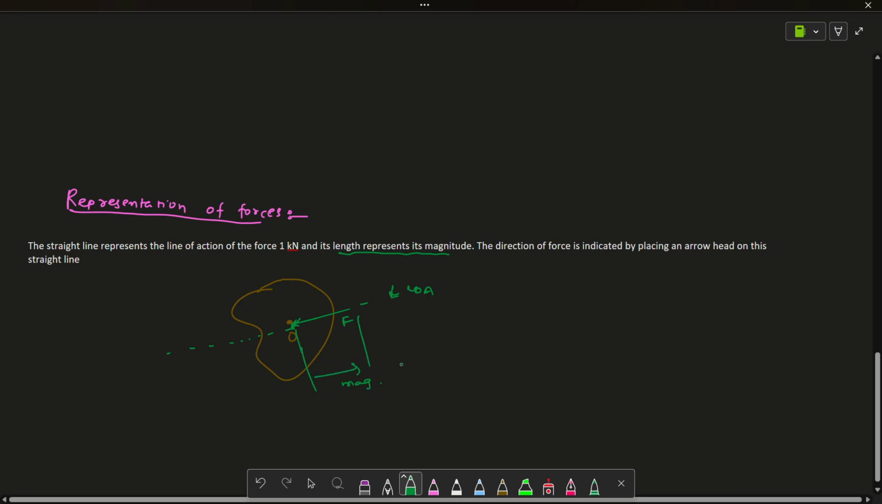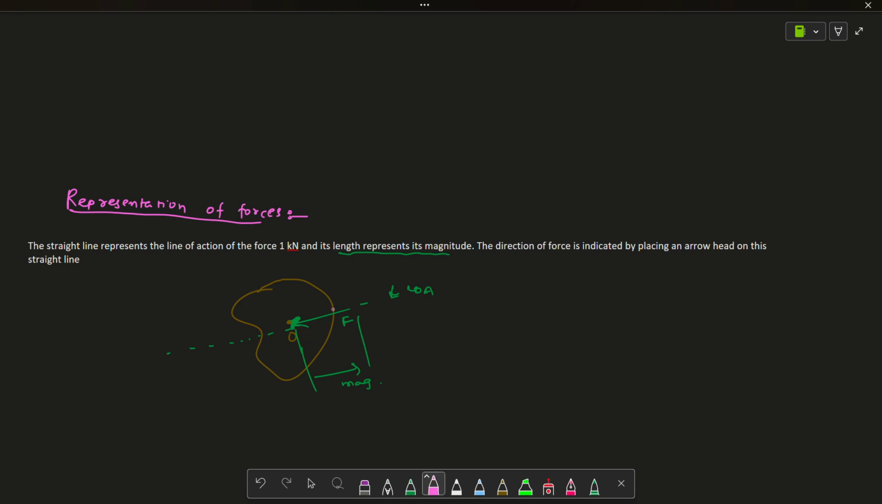The direction of the force is indicated by placing an arrowhead on this straight line. If the arrow is in this direction, that means the force is applied at point A in this direction. And if the arrow is like this, then the force will apply in this direction. So that's all about force representation.